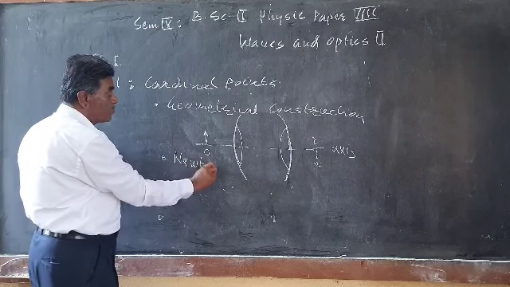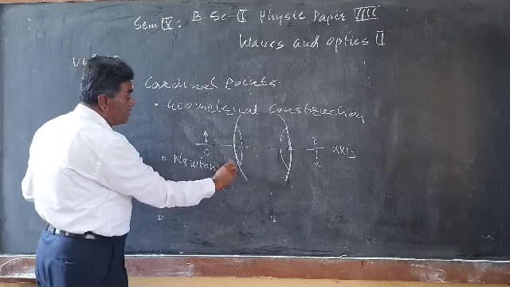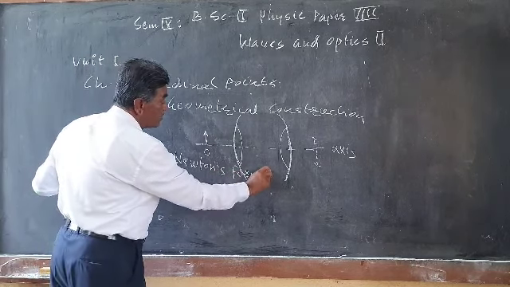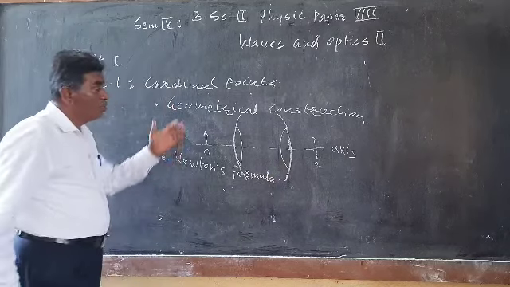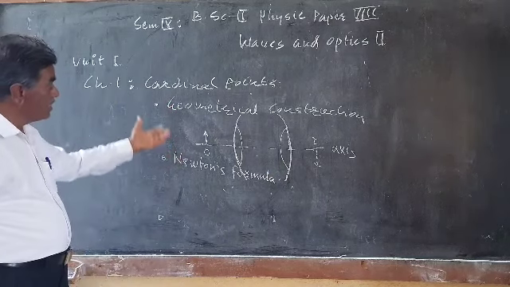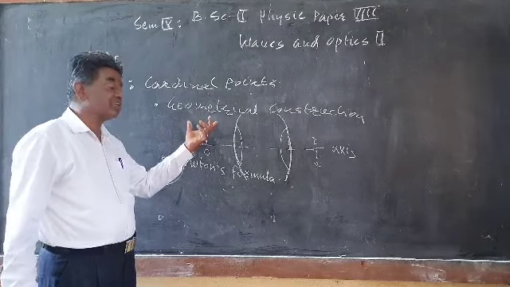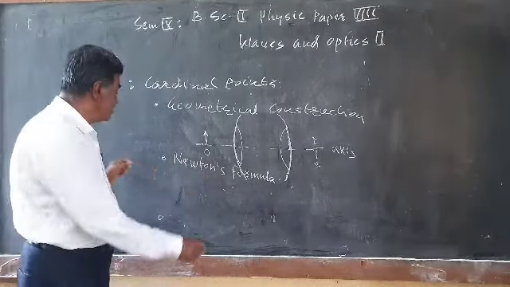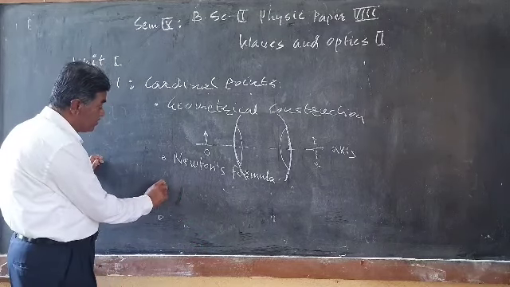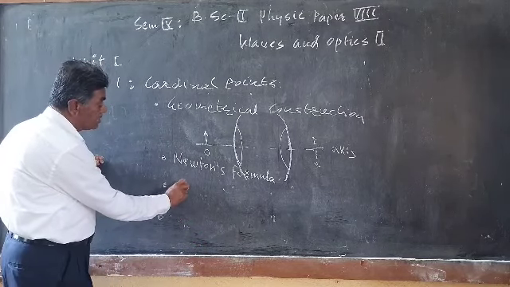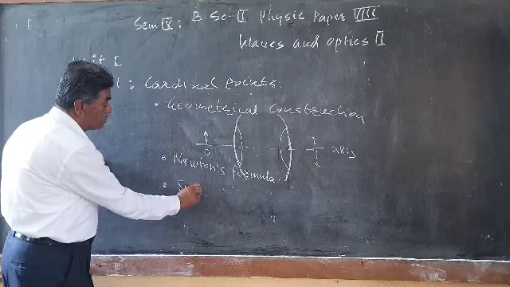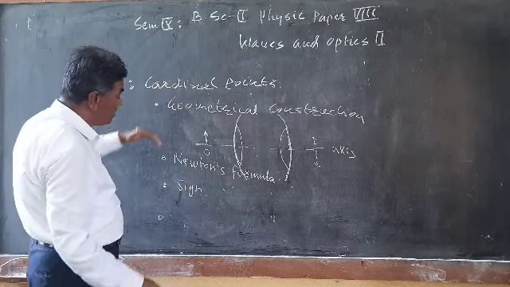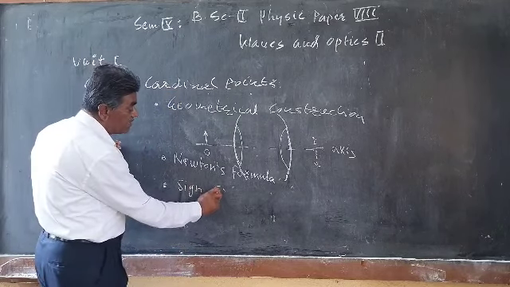What is that Newton's formula? We will also derive it in this article. Then we will see the sign conventions. This is very important, so before seeing the geometrical construction, we will see the sign convention.